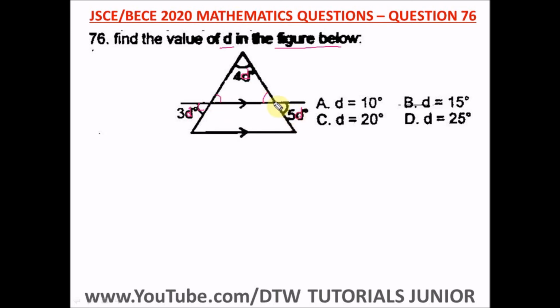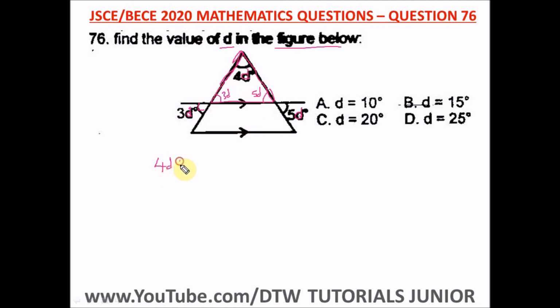That's opposite angles are equal. So this is 3D and this is 5D. And here, this shape is a triangle. Remember that the sum of angles in a triangle will give us 180.